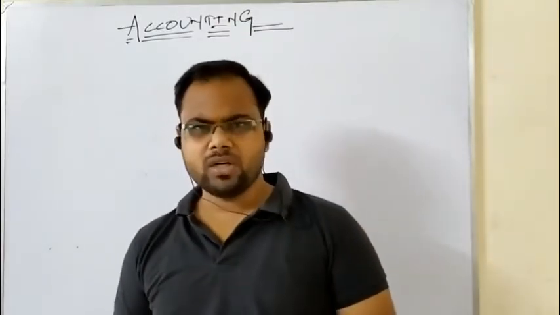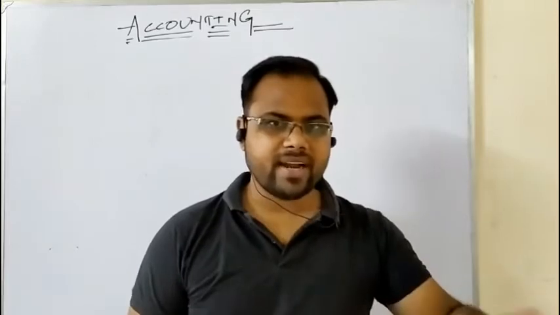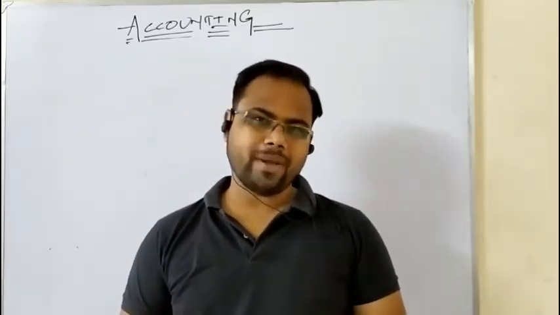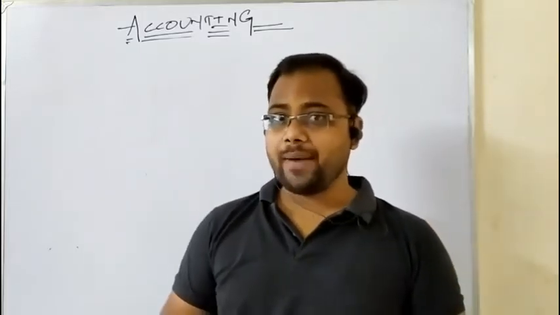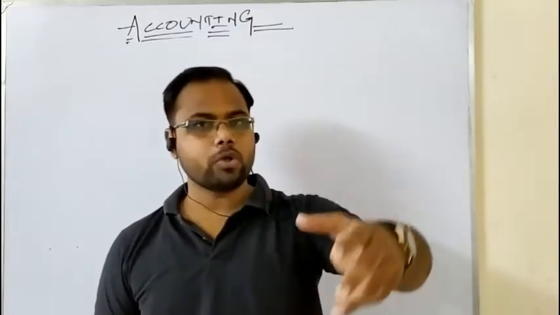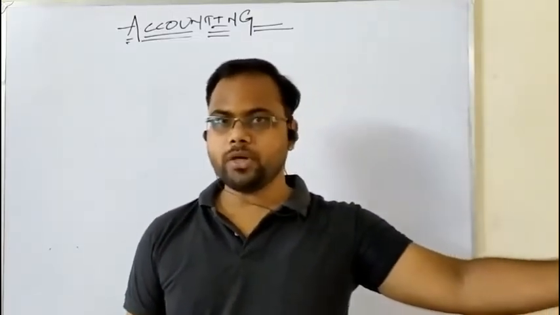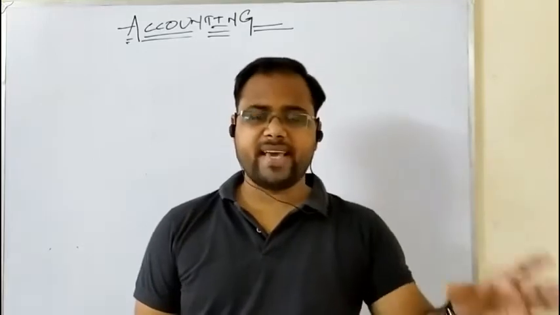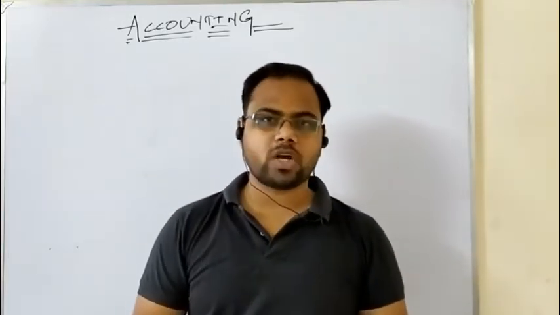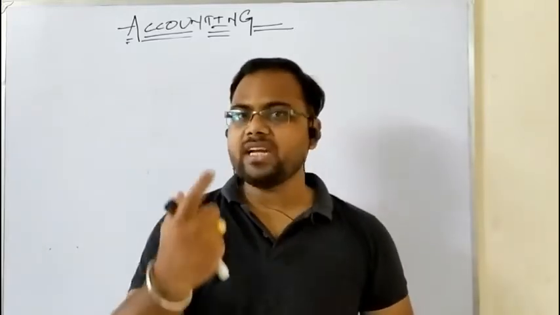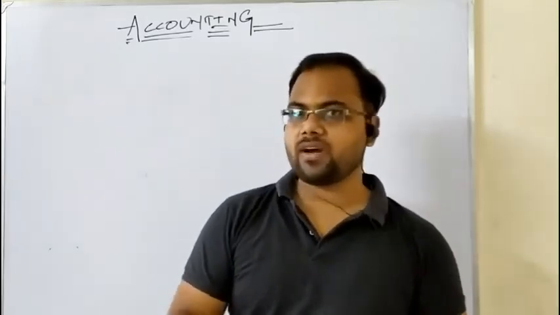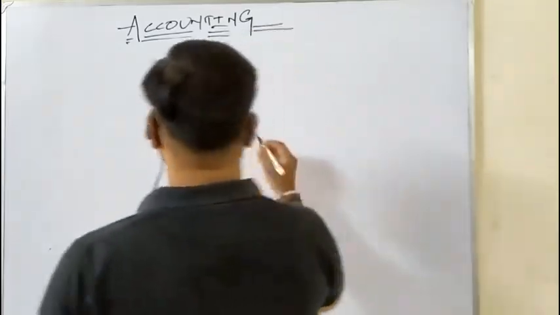In trading account, we have discussed that the left hand side is the expense side, and the right hand side is the income side. So what kind of expenses and incomes are recorded in trading account? I have discussed already in my last video regarding the types of revenue expenditure. If you have any doubt, you can go to that recent video. Okay. So on the left hand side, the expenses recorded in trading account are direct expenses, and on the right hand side, the incomes recorded in the trading account are direct income. So incomes and expenses of direct nature are recorded in trading account. So let us discuss in detail.